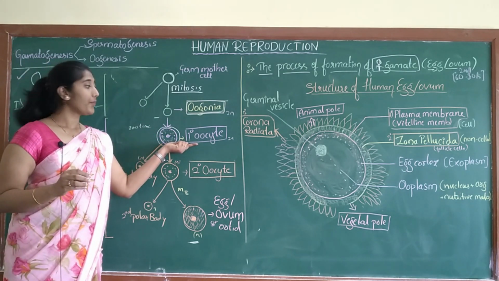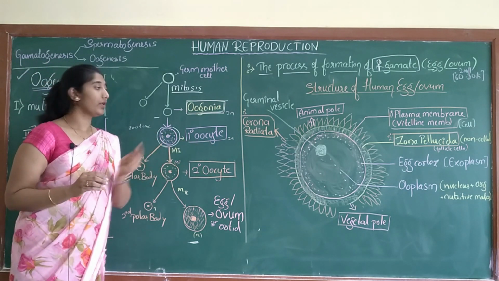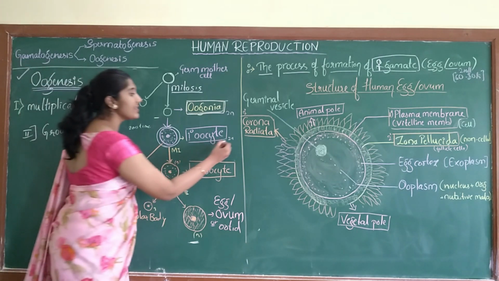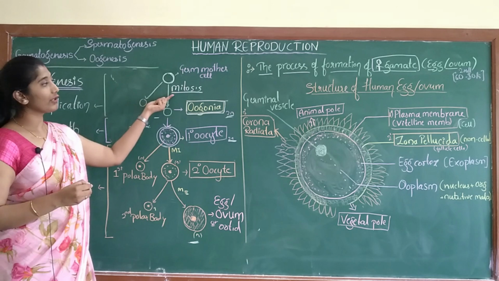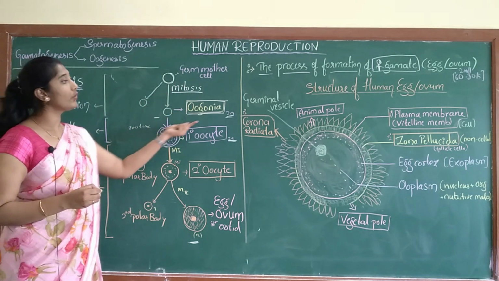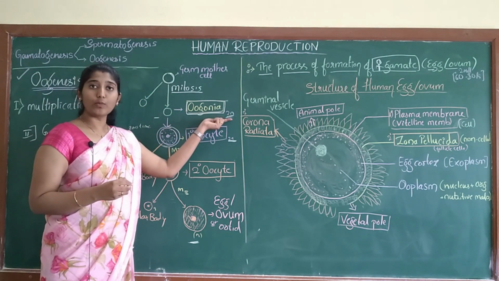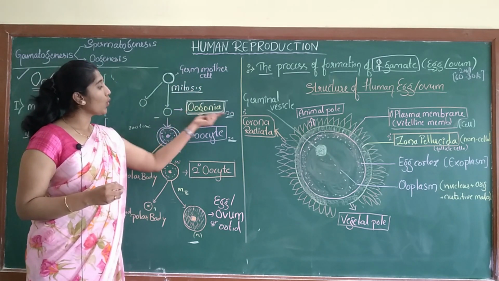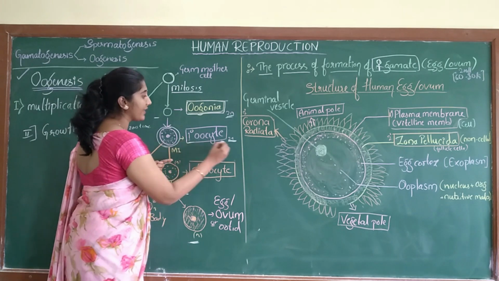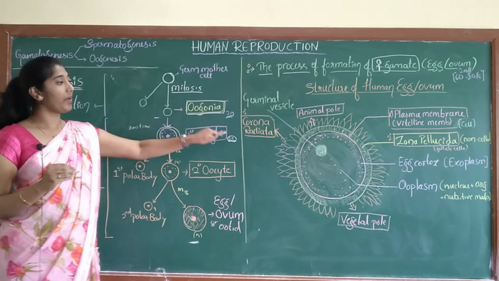This is also diploid, because whatever growth or mitotic division takes place has nothing to do with the number of chromosomes. The number of chromosomes in the germ mother cell, oogonia and primary oocyte is diploid only. You need to remember this.